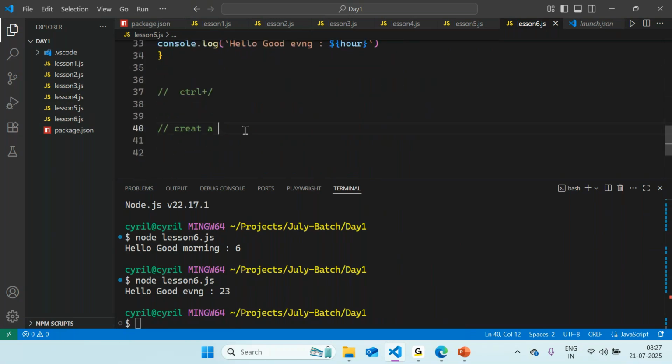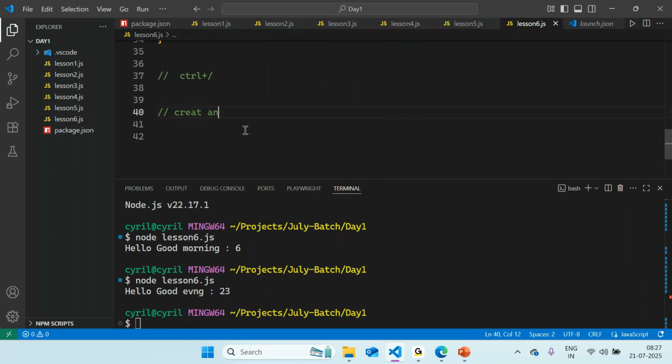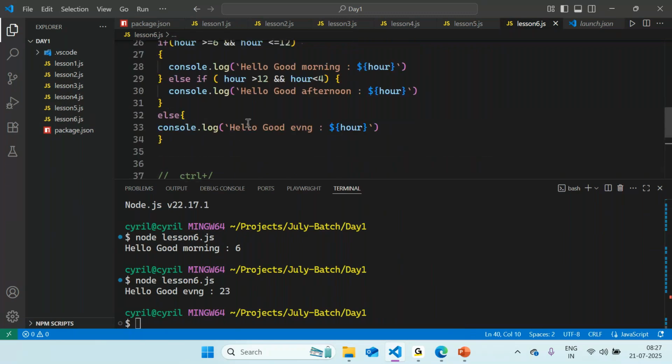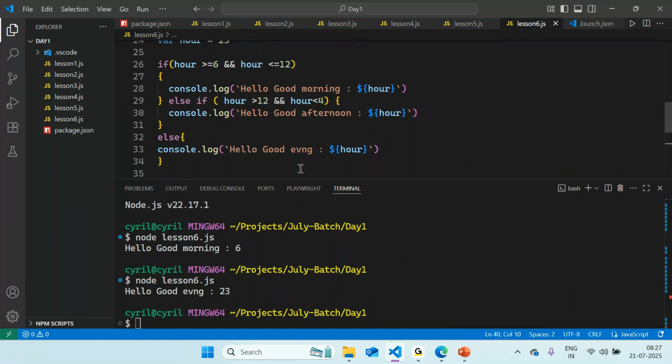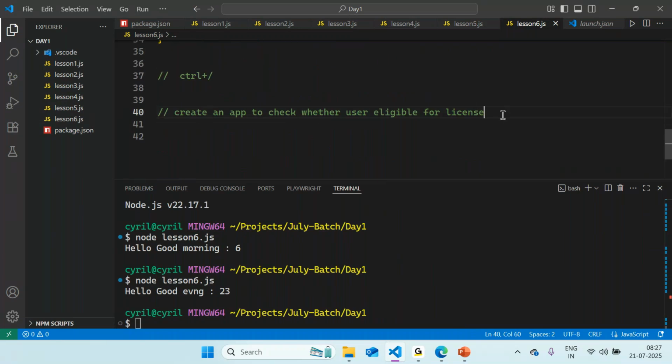Yeah, so coming to the assignment, I would say create an application to check whether the user is eligible for a license. I think we have already discussed this, but write the same thing in if and else conditions. Okay, and do complete this exercise. It's a very simple exercise. You just have to make use of if statements, right? And inside the if statement, provide that condition to check whether he is eligible for a driving license.